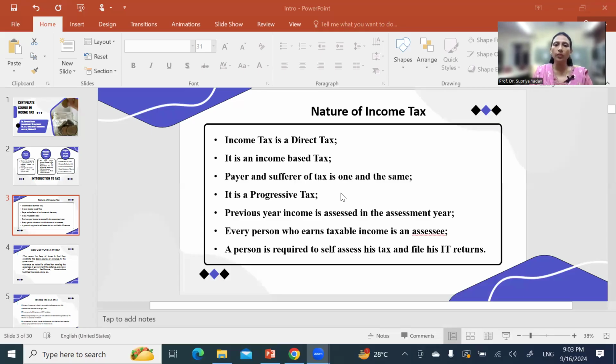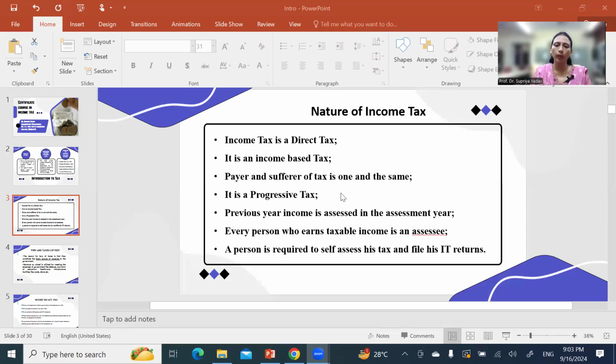So here assessee means the person, individual or any company who has an income above a specified limit. That is the assessee for the income tax department.